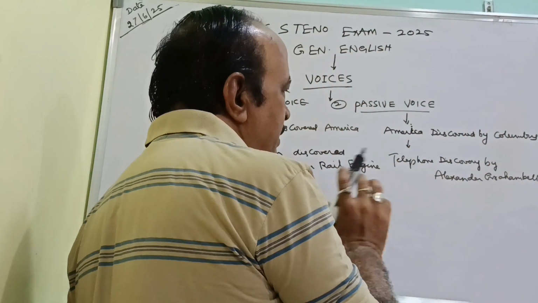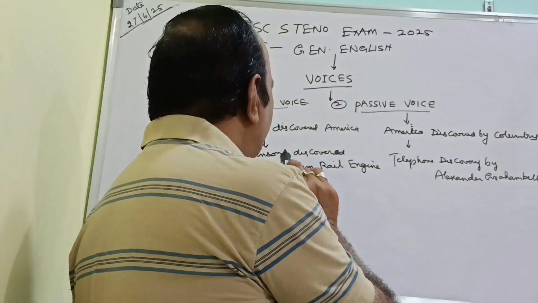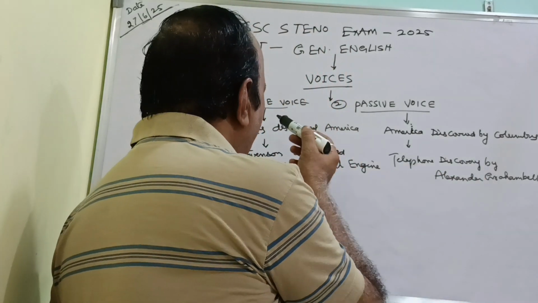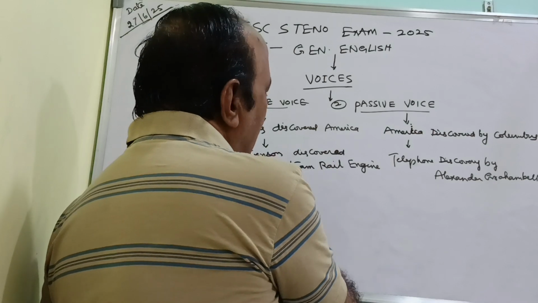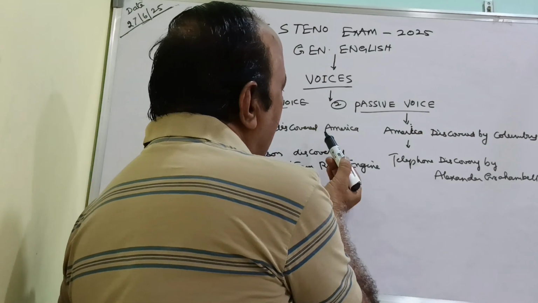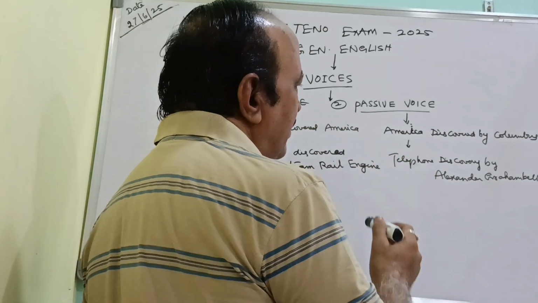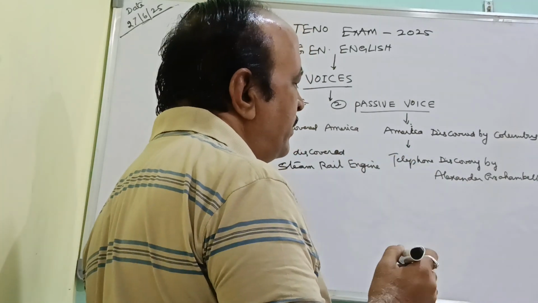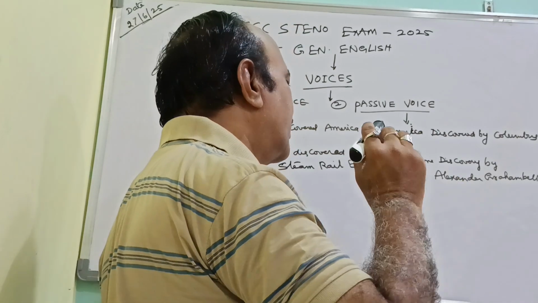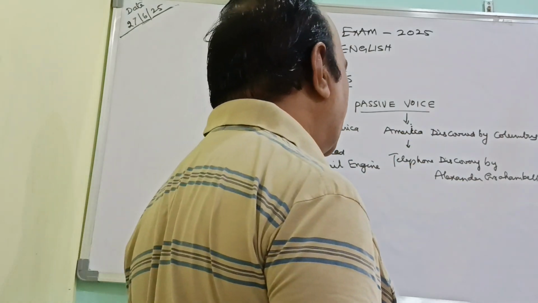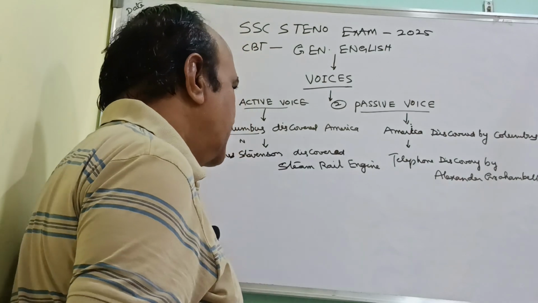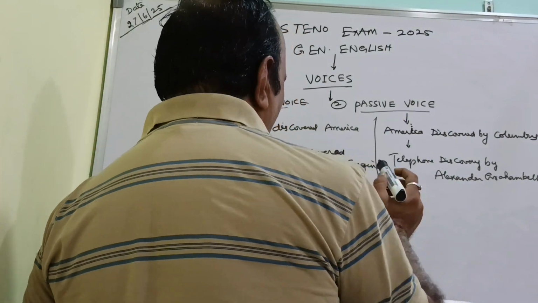The difference between active voice and passive voice is that in active voice, the concerned man was straightway doing the work and completing it. Whereas here, the work was done by the person only after accepting the work. After the acceptance of the work, only he is doing it. That is called passive voice, right? That is called passive voice.